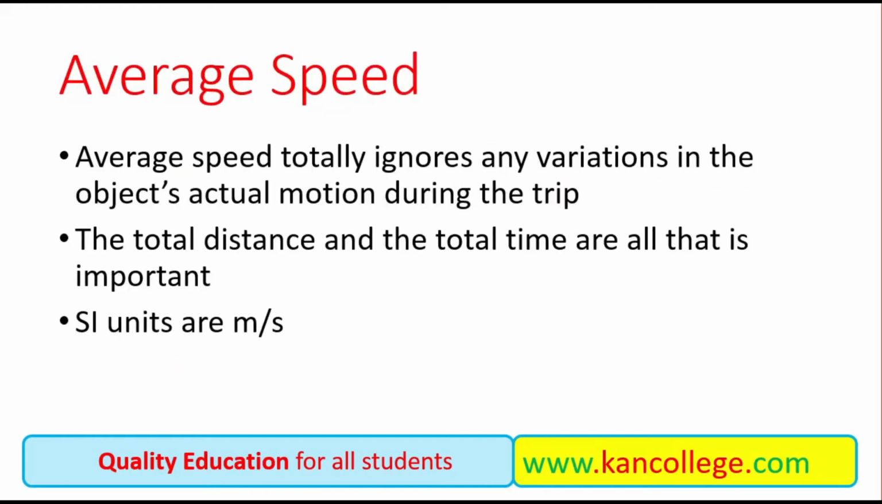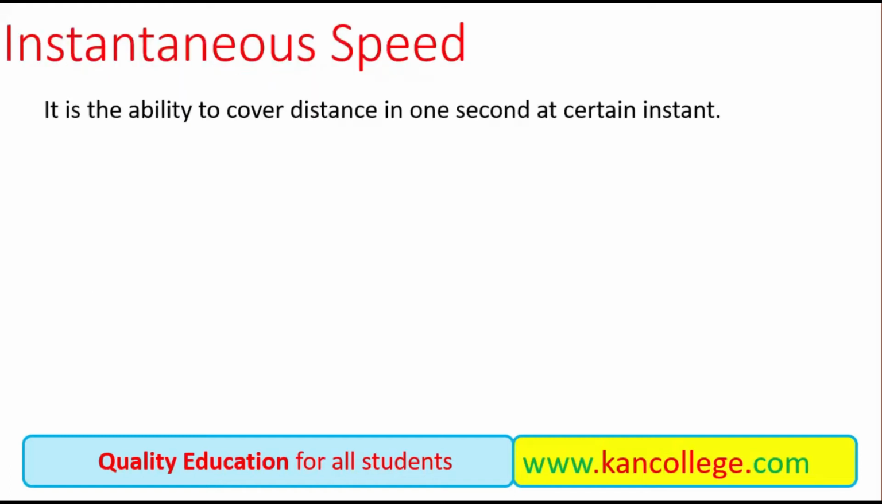Average speed totally ignores any variation in the object's actual motion during the trip. The total distance and the total time are all that is important. And the SI unit of the speed, we know that, is meter per second. Now we move towards the instantaneous speed.